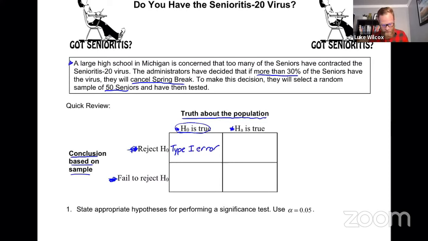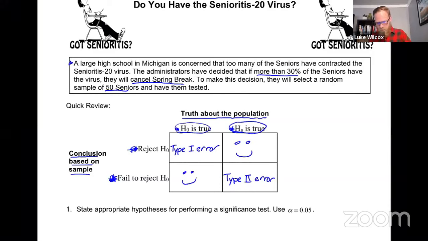Now, we said that if we fail to reject the null, that's a good decision. Well, we don't have a specific name for that. So I'm just going to put a big smiley face here because that means we made the good decision. Now let's move over to the second column where now the alternative hypothesis is true. And in this case, rejecting the null hypothesis would be the right thing to do. If the alternative is true, we would want to reject the null. So our smiley face goes here. And then the bottom right would be a mistake. If we failed to reject the null, and sure enough, that is a type 2 error.